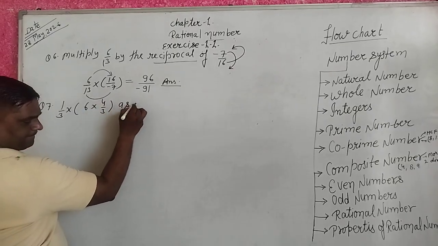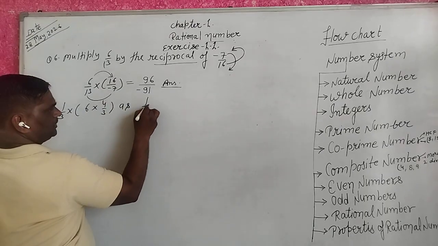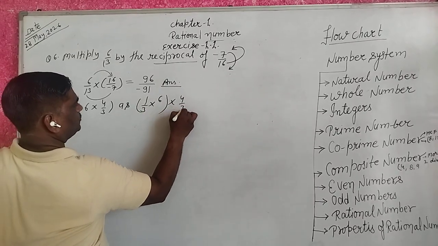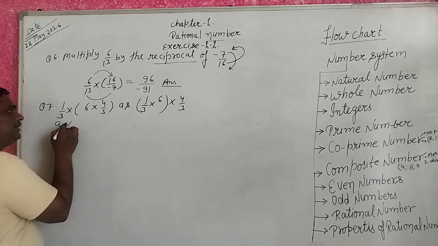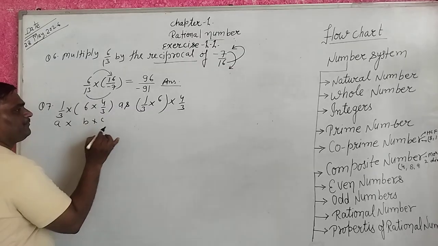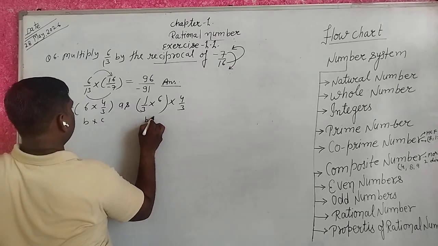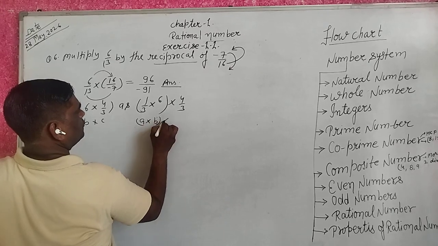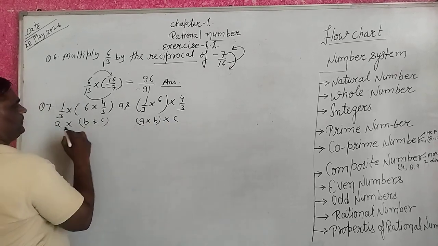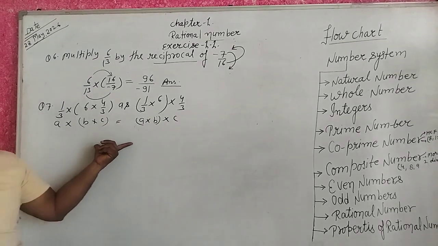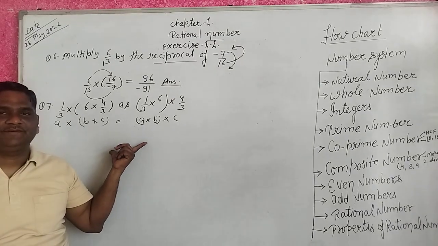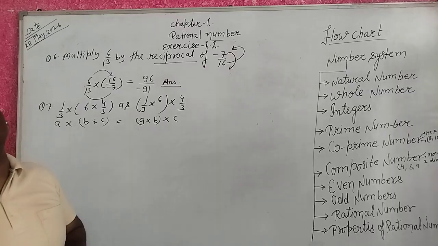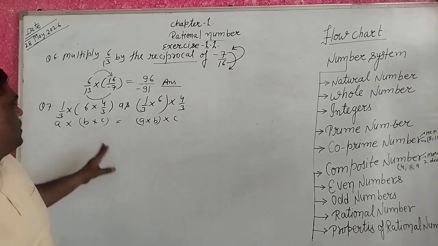You are given A into B into C, and A into B into C grouped differently. Which property is given? Associative property for multiplication. Yes.